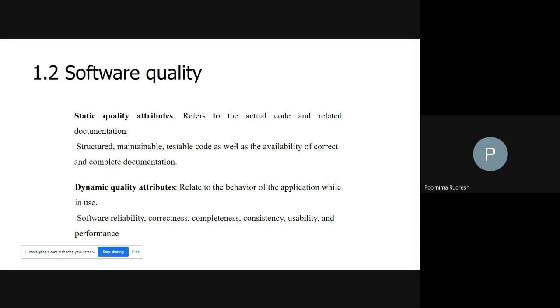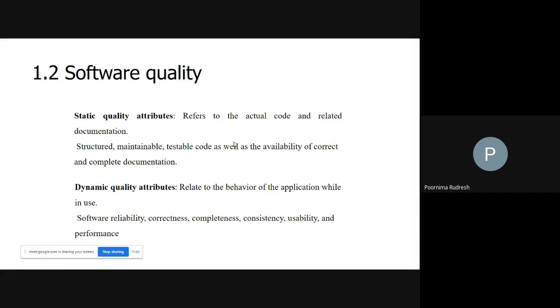Suppose the user manual is poorly documented, then what happens? A poorly documented piece of code, or document, is very difficult to understand. If the user manual is not complete or not properly documented, then it is very difficult to understand and very difficult to modify that documentation.